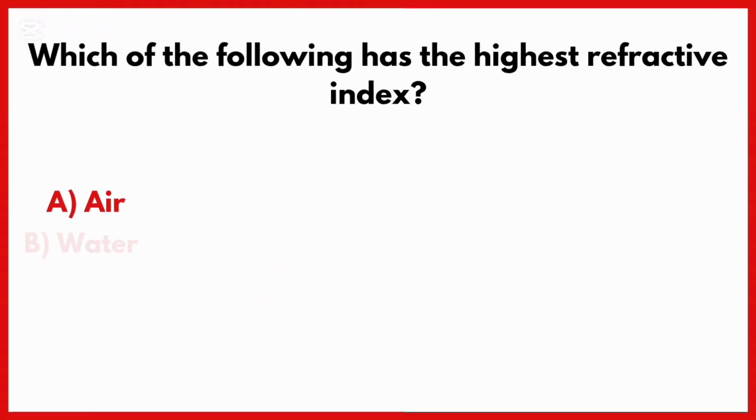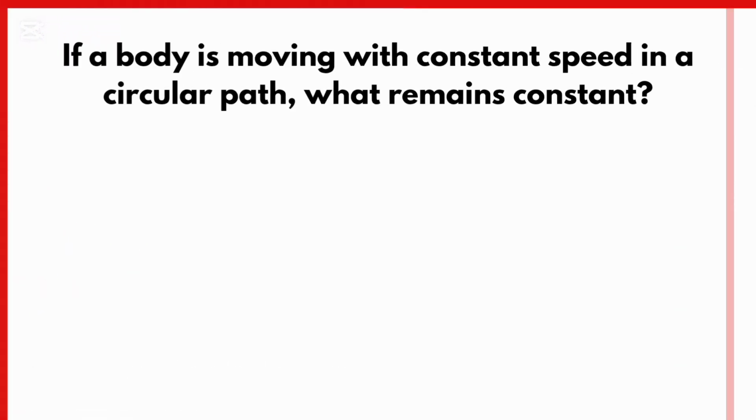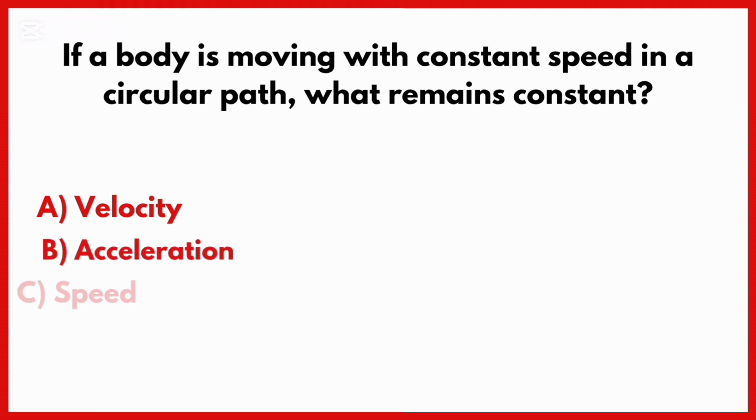Which of the following has the highest refractive index? Correct answer is option C. Diamond has highest refractive index. If a body is moving with constant speed in a circular path, what remains constant? Correct answer is option C.